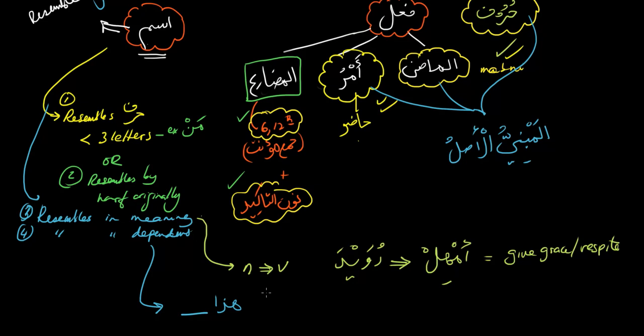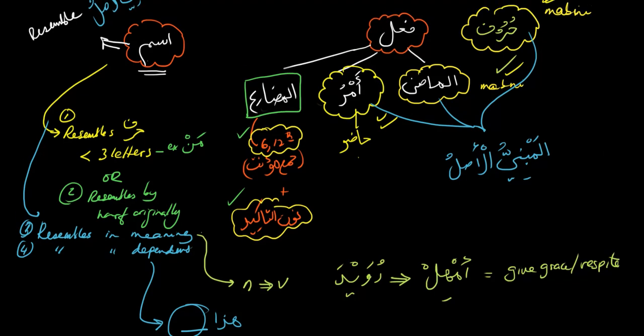A noun was a word that could be understood by itself, and a verb was also. A harf was a word that could not be understood by itself, and you needed other nouns or verbs or both to make sense of it. But here's a noun, haza, which does not make sense by itself. So it's acting like a harf. Haza what? So it's resembling a harf by its dependency on other words. So this will be mabni. This is an example of resembling in dependency, ismu ishara, haza.